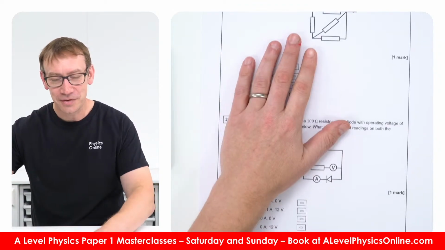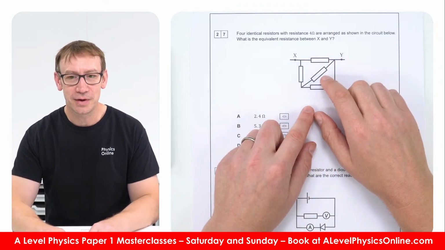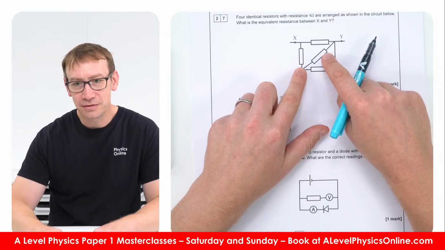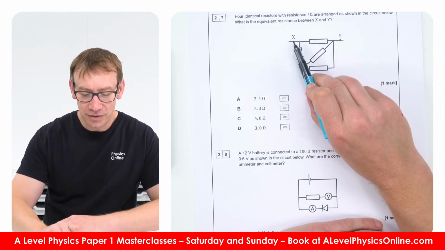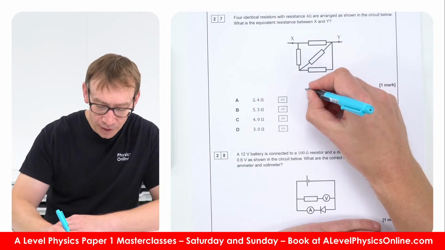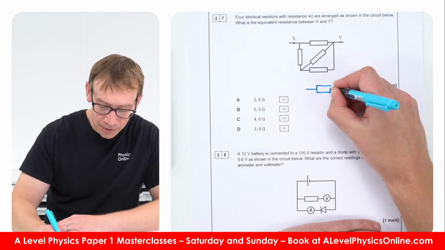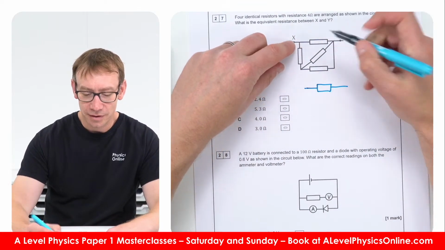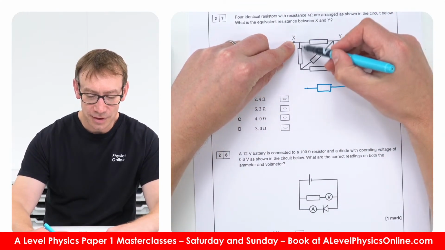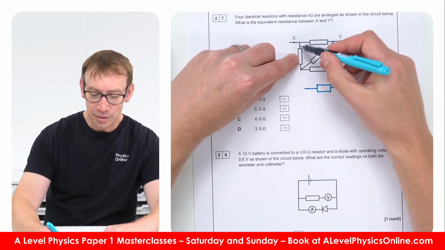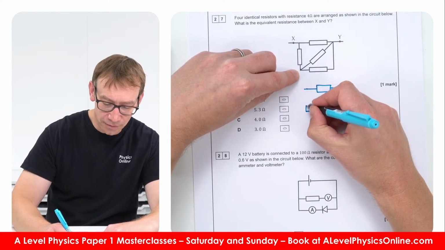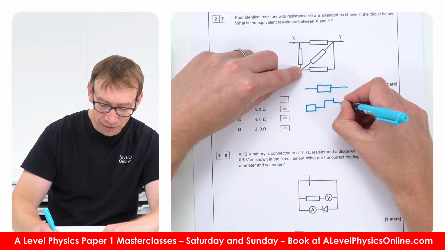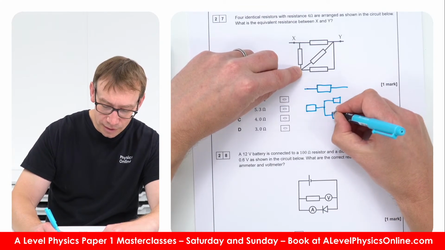Right, this question here was identical to an AS question that somebody emailed me about the other day, and the key thing is that you've got to redraw this in a much more usable format. What's the resistance between X and Y? So we've got a resistor between X and Y, okay? So that's one way that the current could go. The other way it could go is down here and up here, or down here and up there. So when it goes down here, it goes through another resistor, and then it can go either this way or that way. So that's basically drawing the circuit like this.